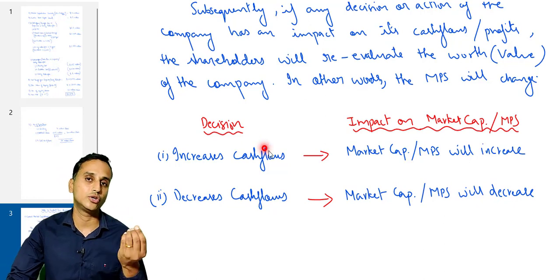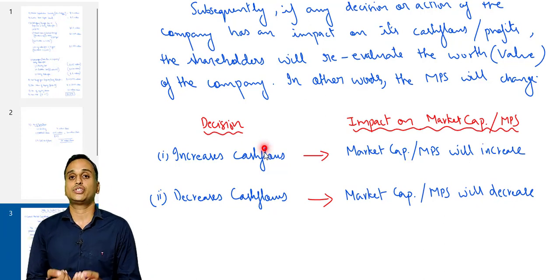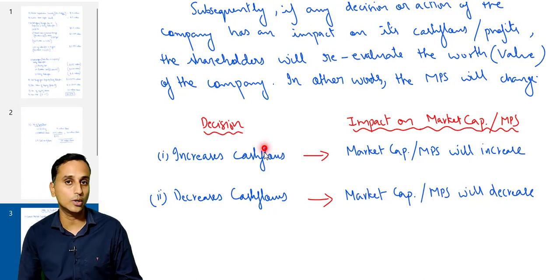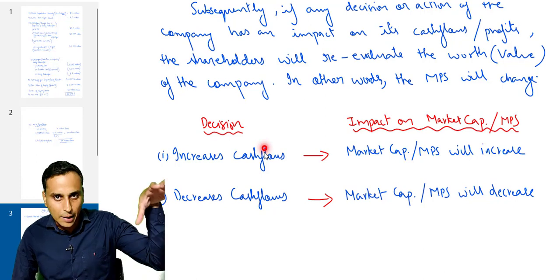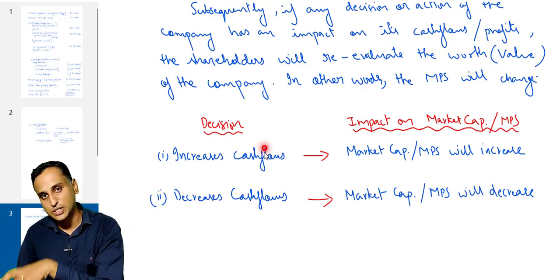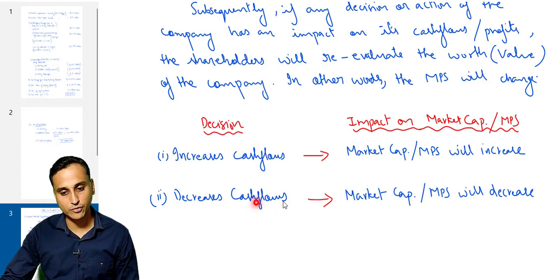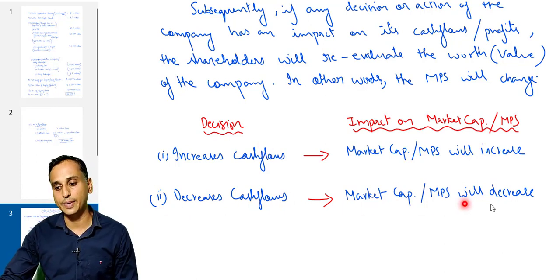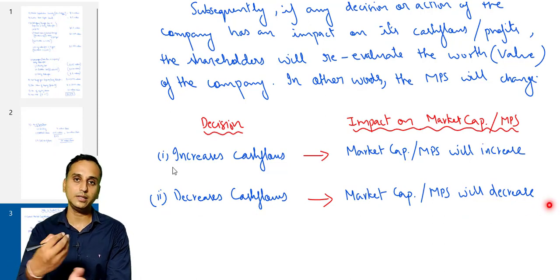Similarly, if a decision of the company results in decreasing the cash flows, the shareholders would bring down the value of the company. The market capitalization would decrease. As a result, the market price per share MPS shall decrease. So if the cash flows decrease, market cap or MPS will decrease. This is what has happened in the question.